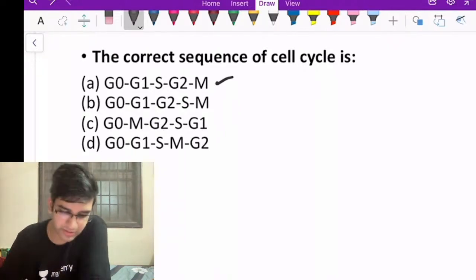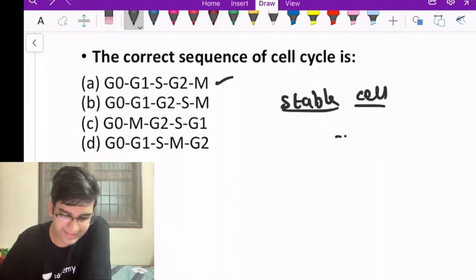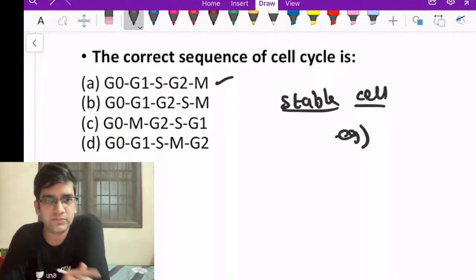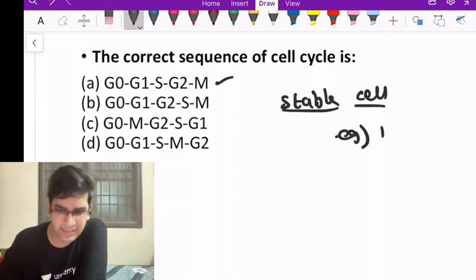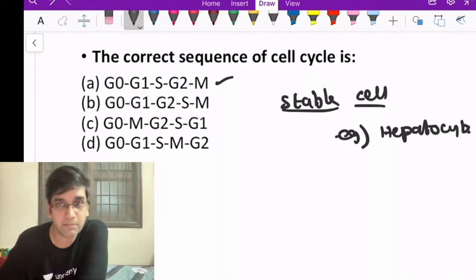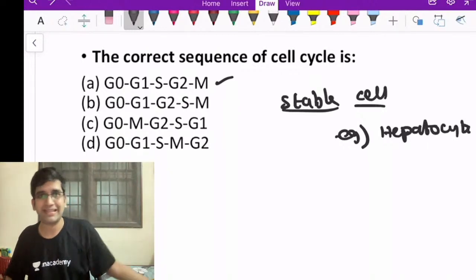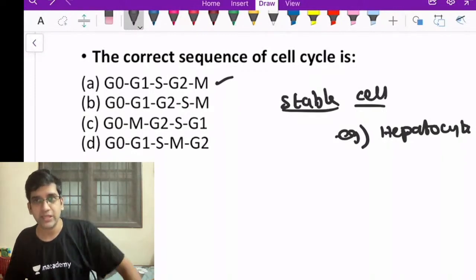When I have something called a stable cell, first tell me examples of stable cell. Tell me at least one example of stable cell. Any parenchymal cell. Perfect. Hepatocyte is a stable cell. Neuron is not a stable cell, right? Neuron is a permanent cell. Hepatocyte, pancreas parenchyma, kidney parenchyma, every parenchymal cell is a stable cell only, right? Okay.